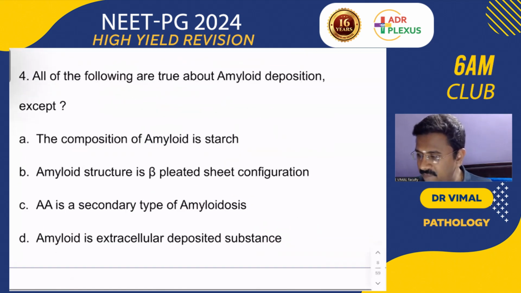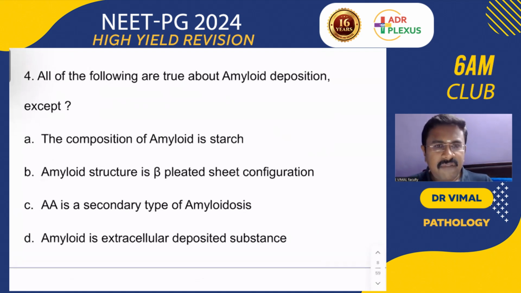All of the following are true about amyloid deposition, except: yes, you people are right. So I take this opportunity for a quick glance at amyloid.